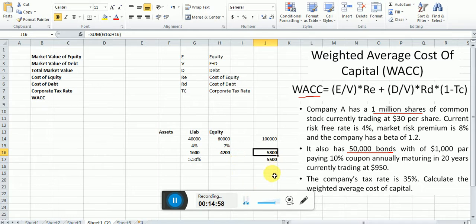What is the weighted average in our example? The total cost is how much? 5,800. And how much is the total dollar? $100,000.